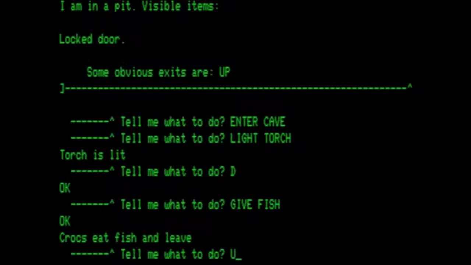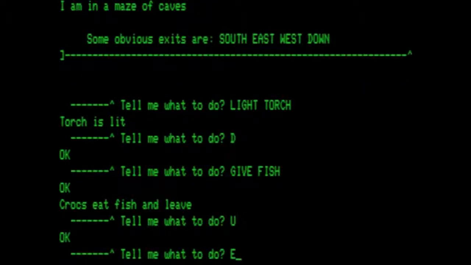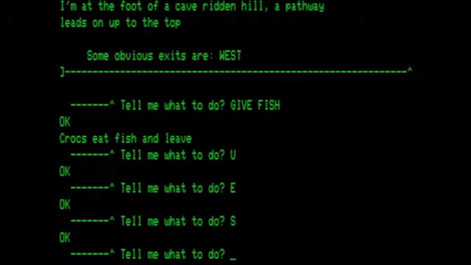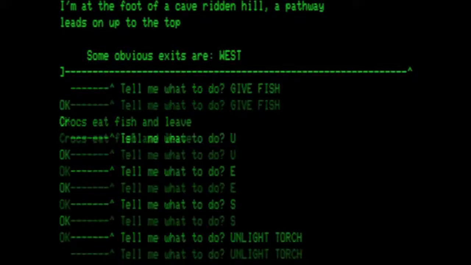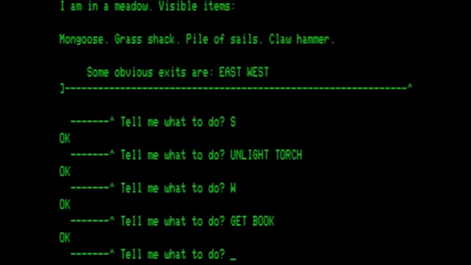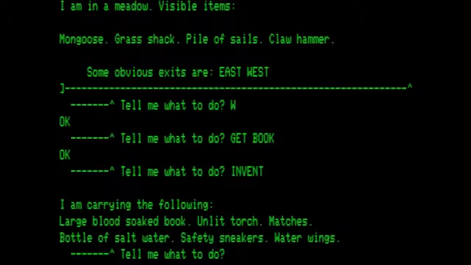So let's go up again, get out of here, head east, and then head south, and that puts us at the foot of the cave-ridden hill. While we are here, let's unlight our torch, go west, get the book. Let's have a look at our inventory. We have the book, an unlit torch, matches, bottle of salt water, safety sneaker, and water wings.